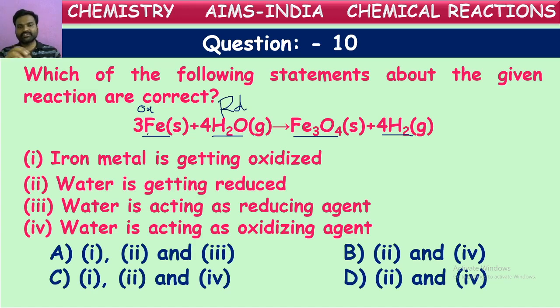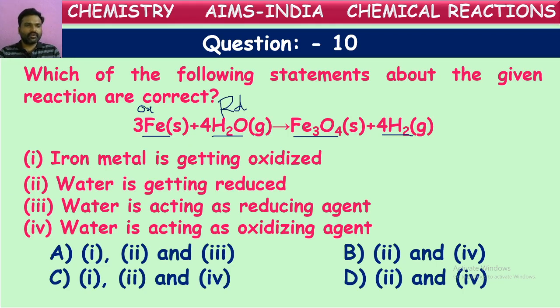How are we telling this? In terms of oxygens. Iron initially in the free form, when it is combined with water, is gaining certain oxygen atoms. This gaining of oxygen atoms is oxidation. Water initially is with a certain number of oxygen atoms in it, but after the reaction, it lost those oxygen atoms. So, this we can say is reduction. Here oxidation is going on, here reduction is going on.